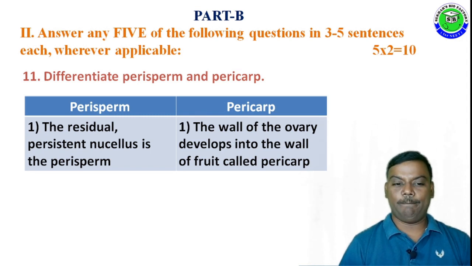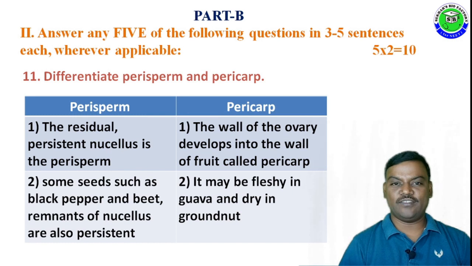The residual persistent nucellus is called perisperm, but the wall of the ovary, which develops into the wall of the fruit, is called pericarp. The second difference is, in some seeds such as black pepper and beet, the remnant of nucellus is also persistent and is called perisperm, but the pericarp may be fleshy as in guava and dry as in groundnut. These are the two main differences between perisperm and pericarp.